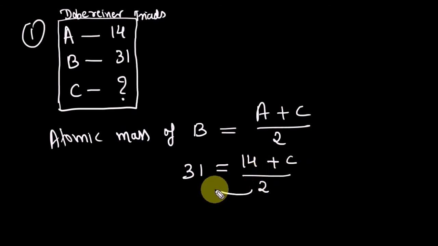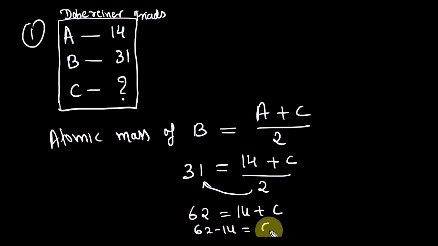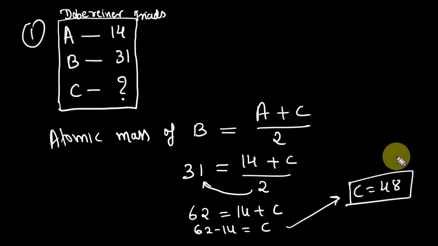Multiplying by 2, 31 times 2 is 62, equals 14 plus C. So C is equal to 62 minus 14, which is 48. Those who gave the answer 48, their answer is correct.